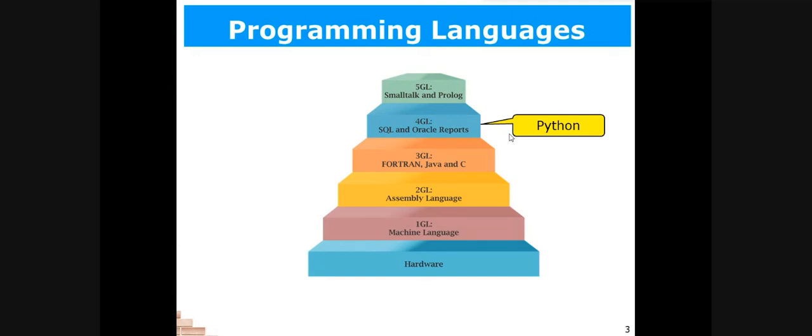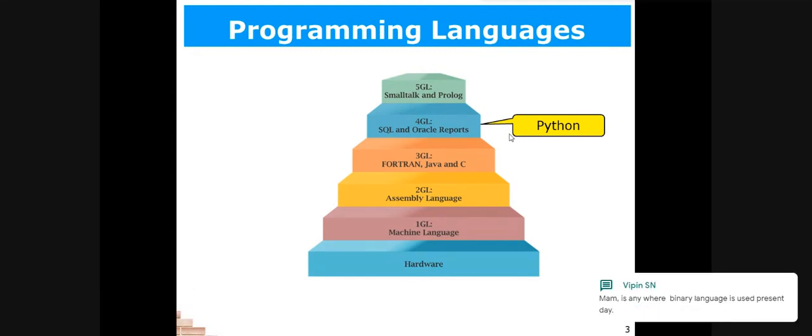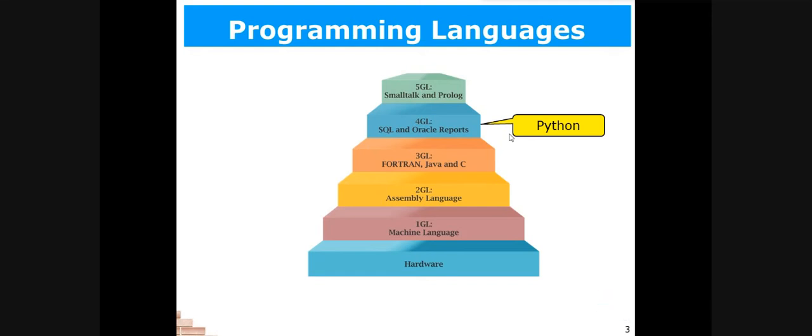Basically, assembly language is used by microprocessors. You all might have heard about Intel Pentium i3, i5, i7. All these are types of microprocessors. So for these microprocessors, assembly language was developed to interact with the microprocessors, to give the instructions or to give the coding in microprocessor chips. This assembly language was invented.